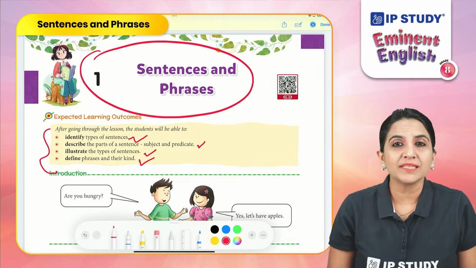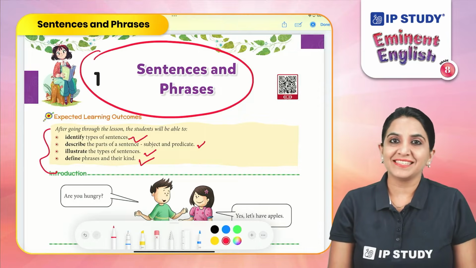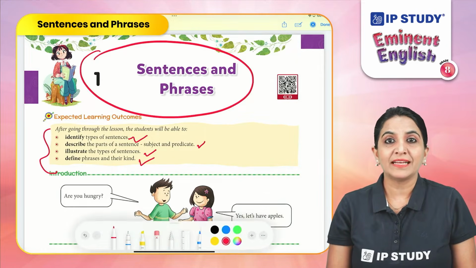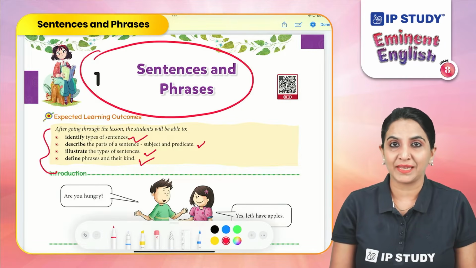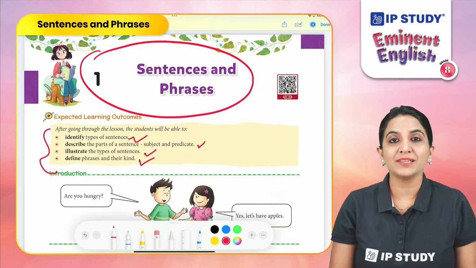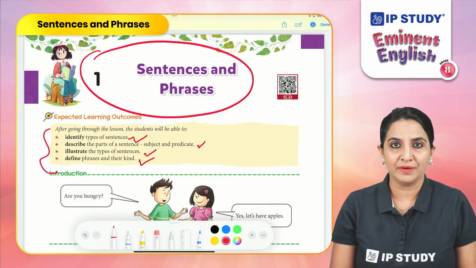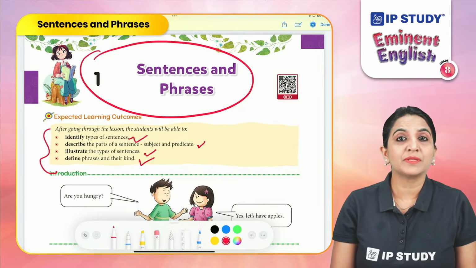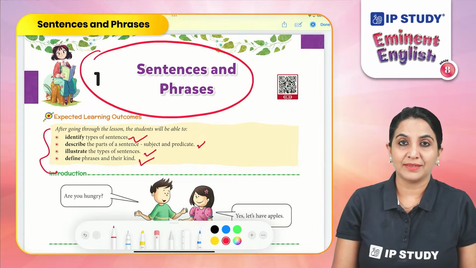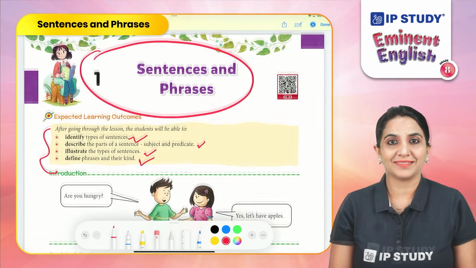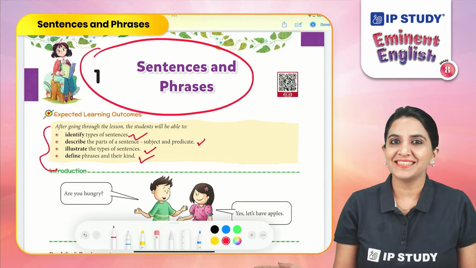Now tell me, what is a sentence? A sentence is a group of words that makes something meaningful. That means the group of words, when they come together, they establish a complete meaning. Those words are called sentences. While constructing a sentence, we must always remember that a sentence starts with a capital letter and ends with a proper punctuation mark, which could be a full stop, a question mark, or an exclamation mark. So now you know what is a sentence.